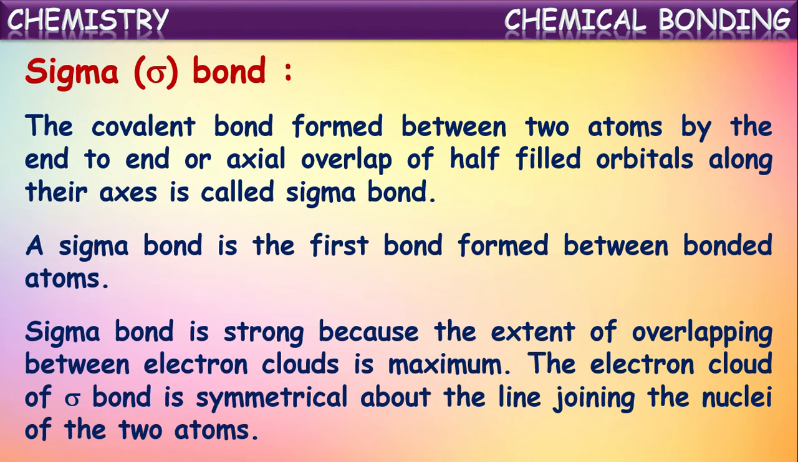The electron cloud of sigma bond is symmetrical about the line joining the nuclei of the two atoms. So it will be symmetrical to the line joining the two nuclei of those two atoms. That we call the axis of their nuclei. So the sigma bond will be symmetrical to the axis of the nuclei of the two atoms.